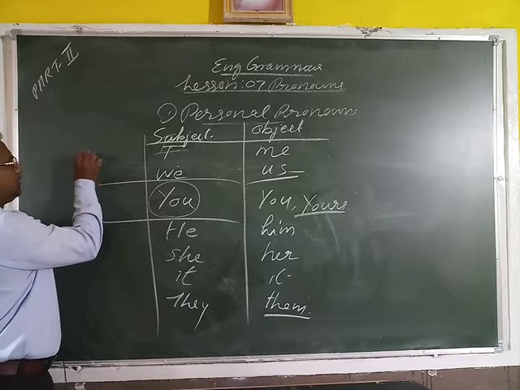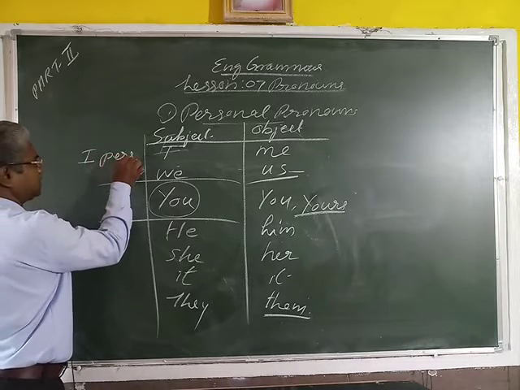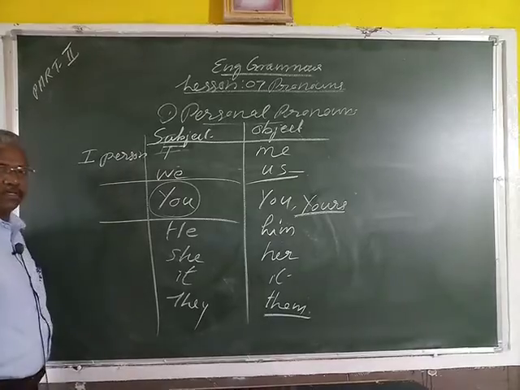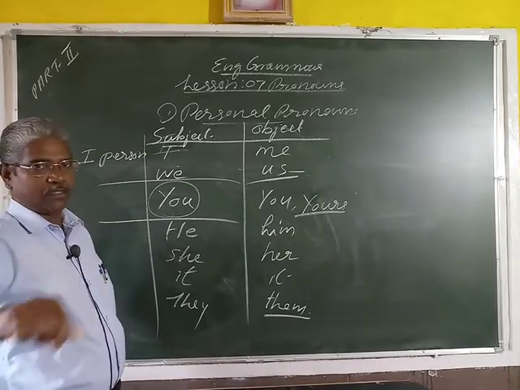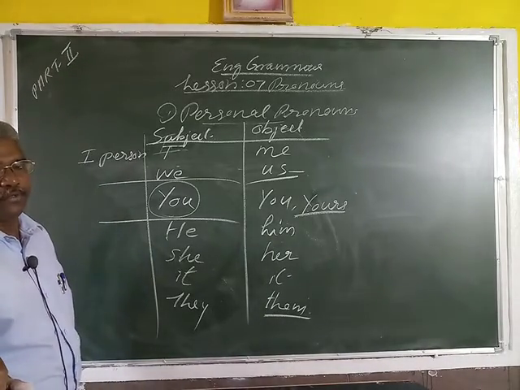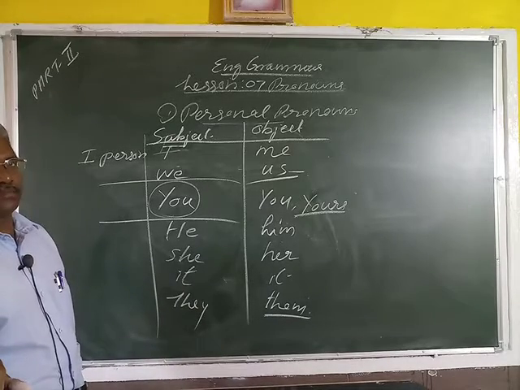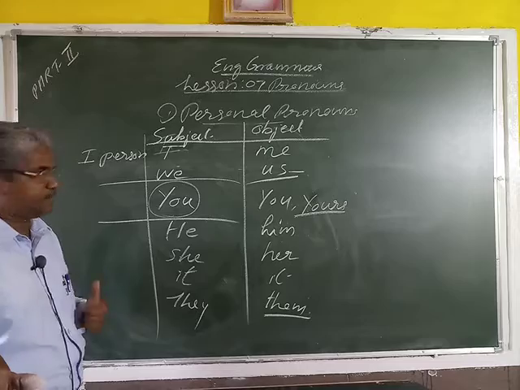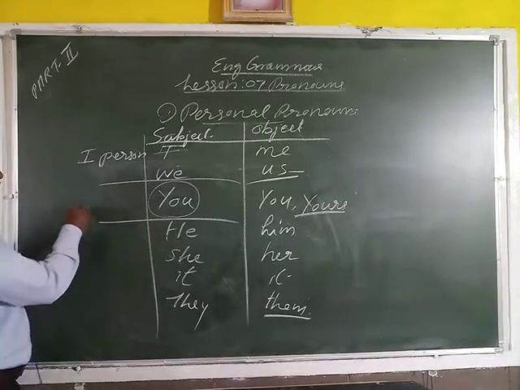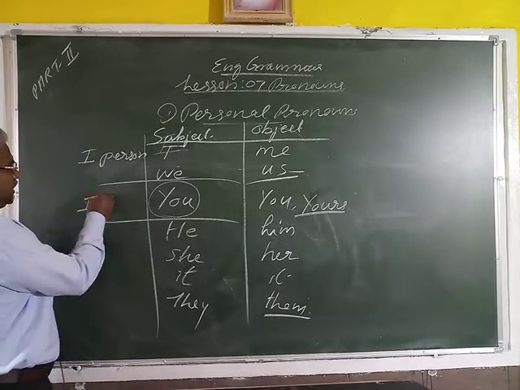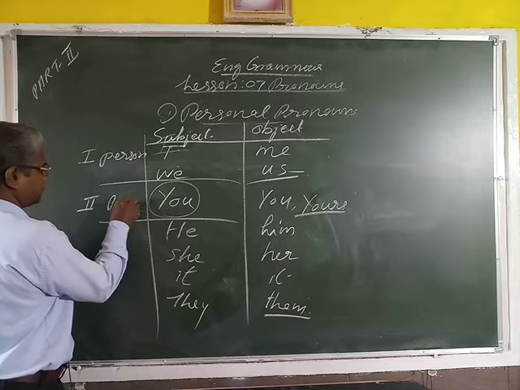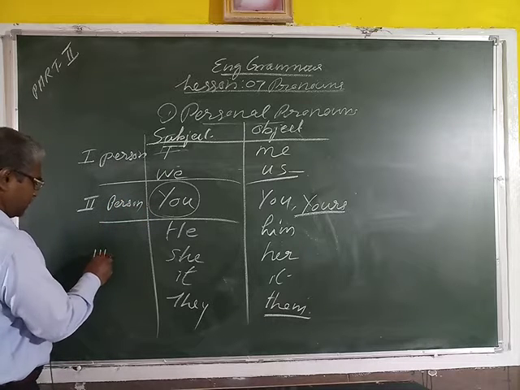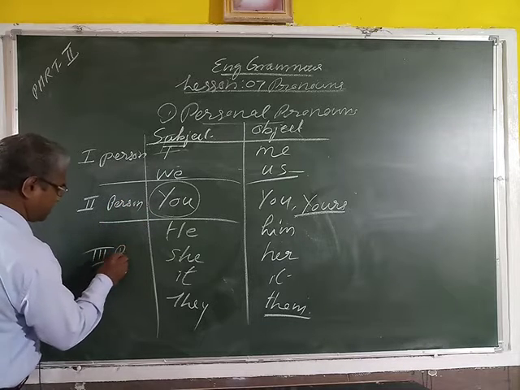It is known as the first version. First version means who will speak first. Then I am going to indoor. Here I is the subject. I myself speak. So this is known as the first version, and this is known as the second version, and this is known as the third version.